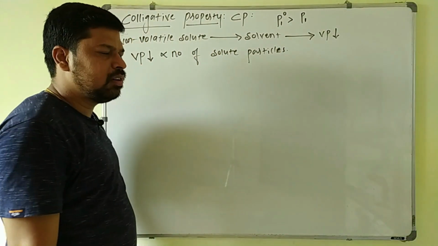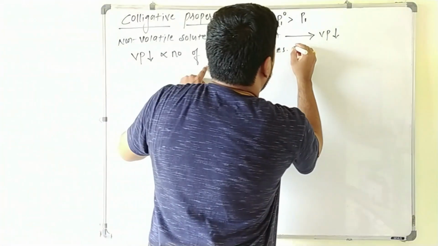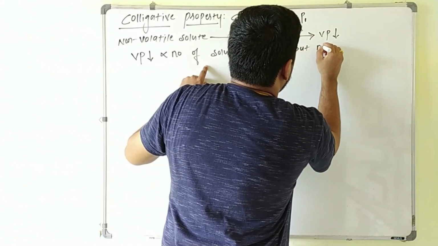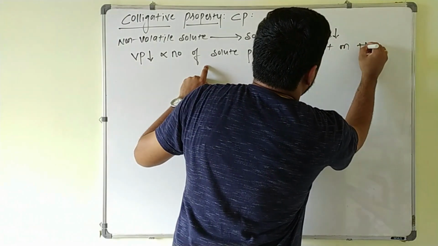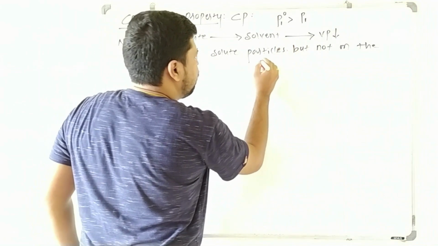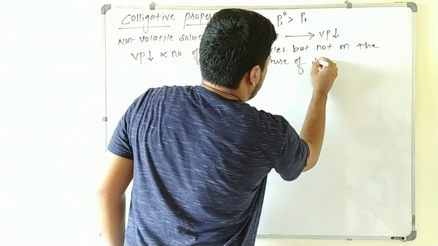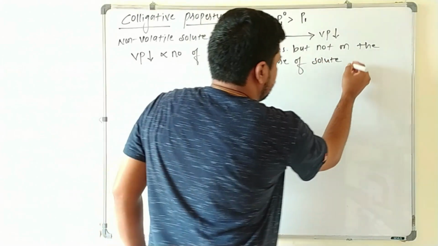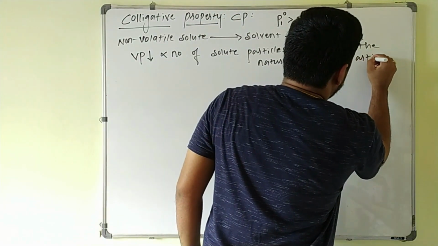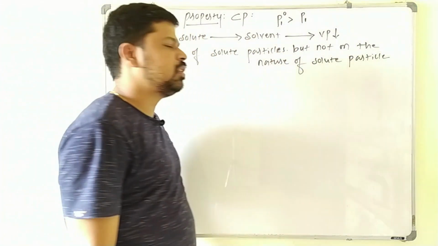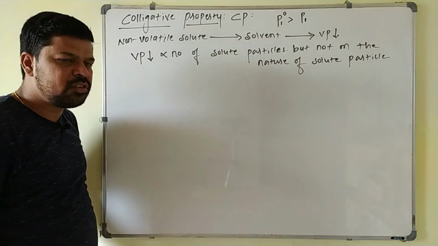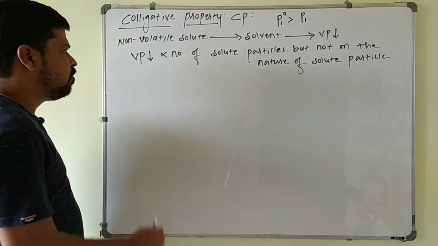This is very, very important, but not on the nature of solute particle. Always you keep in mind, the decrease in the vapor pressure produced, that depends only on the number of solute particles. For example,